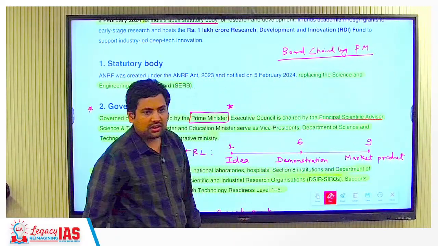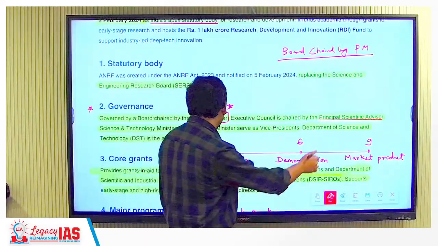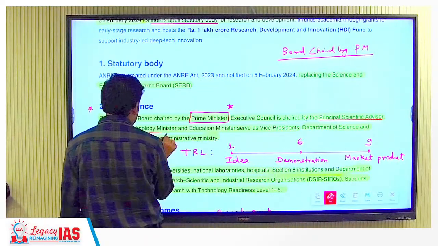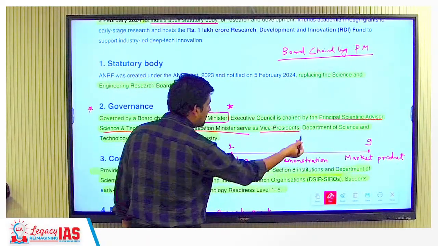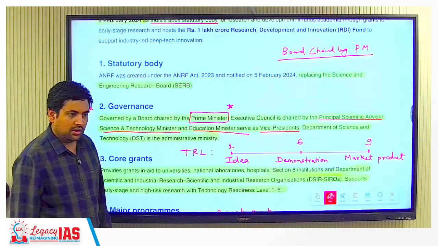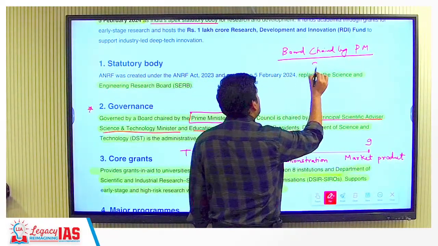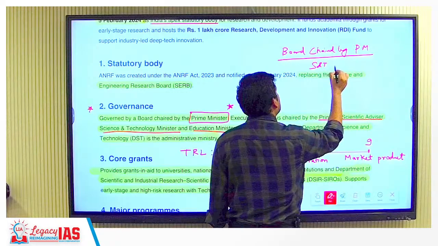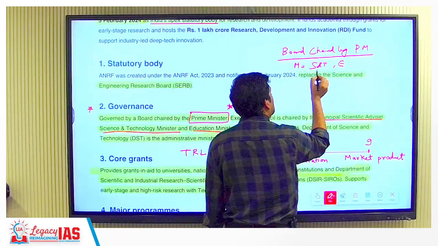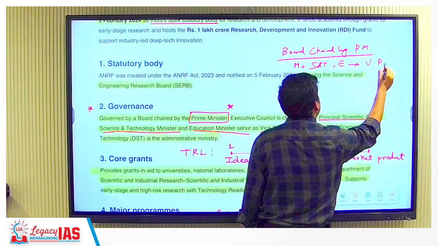So he is the chairman. Then after that, the Science and Technology Minister and the Education Minister are the vice presidents. Okay, so Science and Technology, Education Ministers are vice presidents.